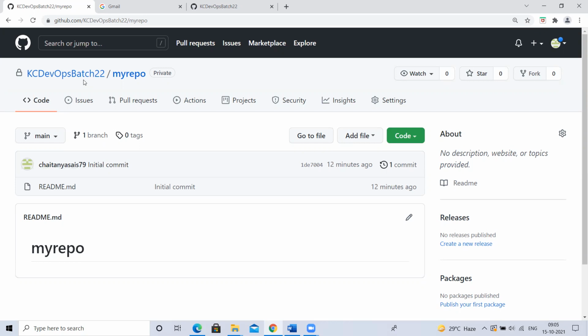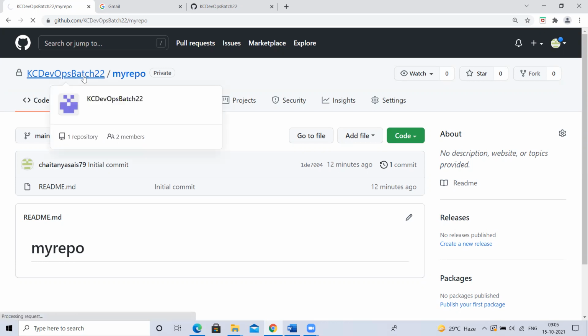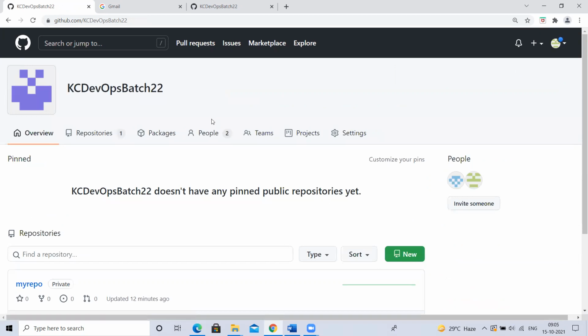This is about organizations, how we divide projects based on organization and manage the access. Now, the people who are part of the second organization cannot see the repositories under my organization. Why? Because they don't have access. Okay, like this we can manage the access.